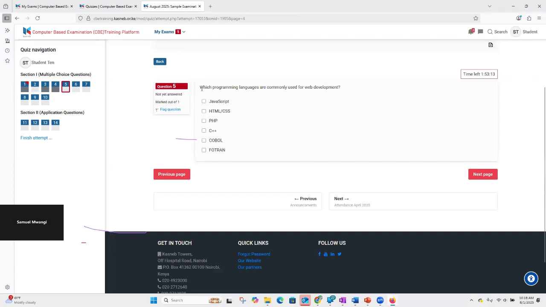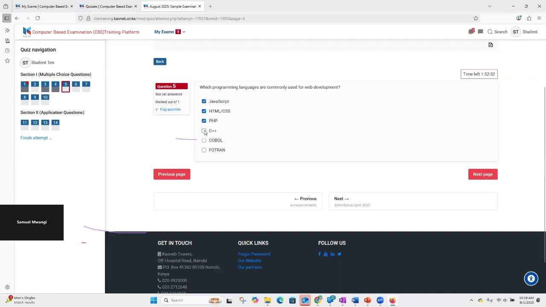Well, again, you'll encounter some different type of questions like this one. Which programming languages are commonly used for web development? Now, this sounds to be more of a computer domain related question. With this question, you have a list of possible answers, but it looks like you can select more than one answer. So ensure that you only select what applies. Of course, not all the answers are correct, just a few of them. So in this case, you are able to select more than one answer.